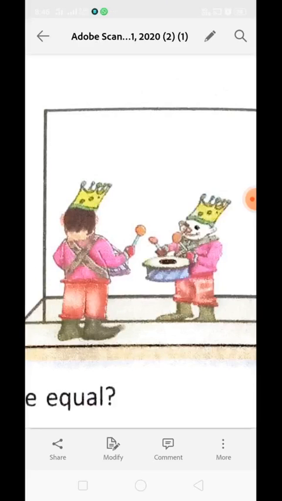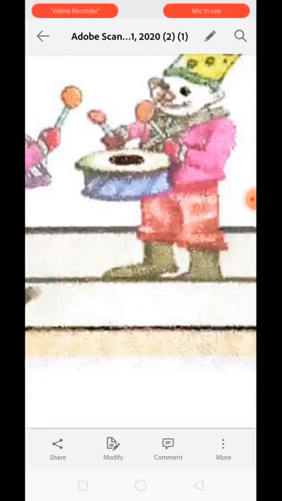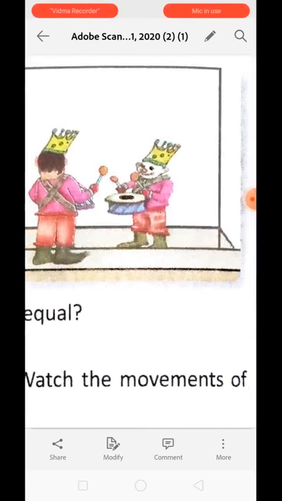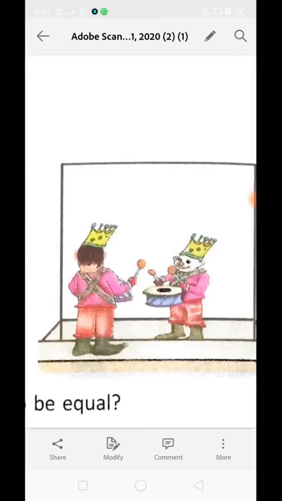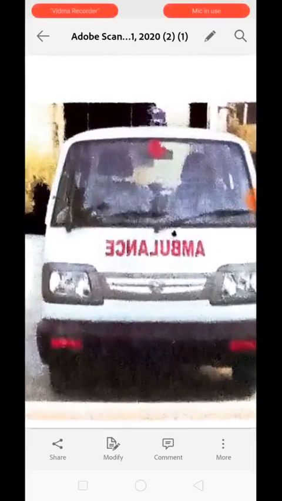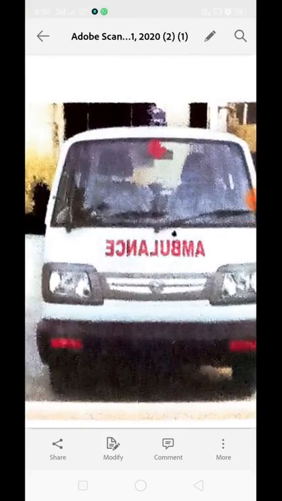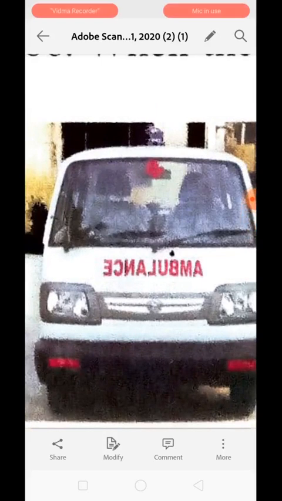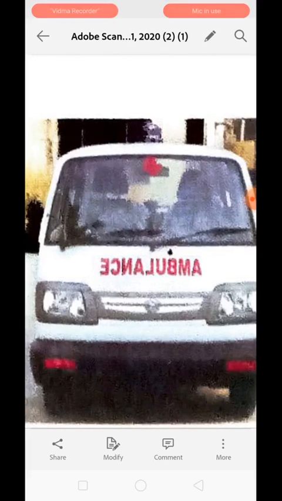Understood? When the toy is raising its left hand, the toy drummer in the image is raising its right hand. This is a thing that you must notice, as the image has changed from right to left and left to right. This is why the word ambulance is written like this on an ambulance. Why? So that the moving vehicle in front of the ambulance can see the reflection in their side mirror and understand that the ambulance is coming.